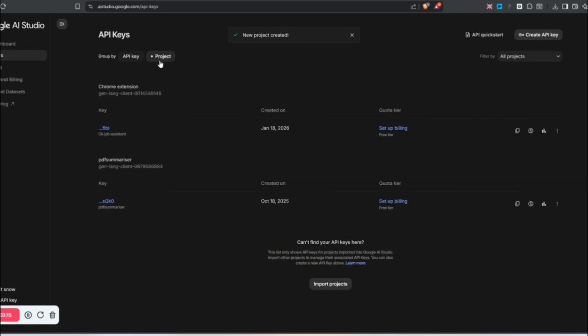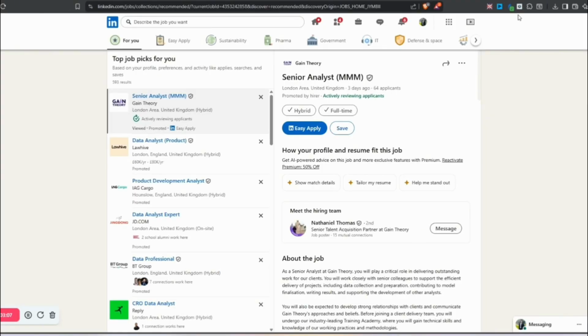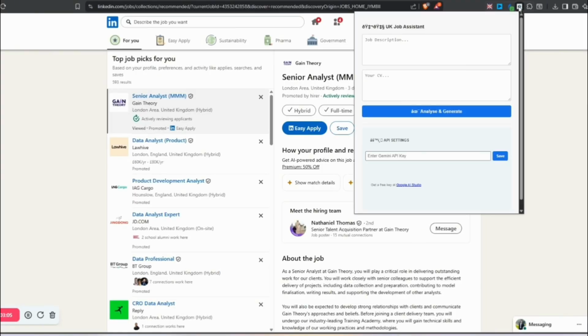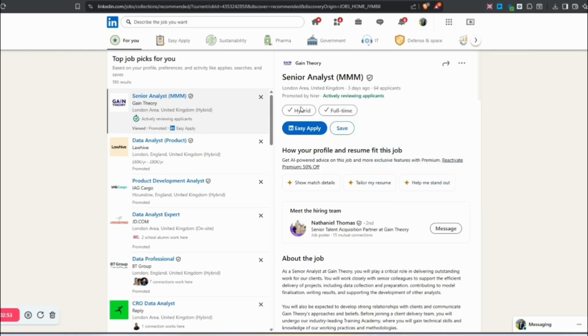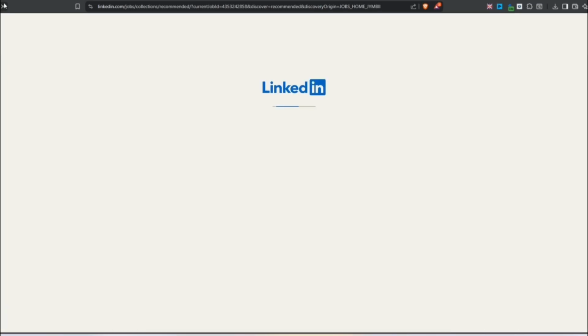As you can see here, I've got a couple of projects. I'll copy the API key, go to my browser, and in the extension, paste my API key. Once I do this, the browser will automatically remember the API key so that I don't have to give it again and again. Now let's see if our extension actually works. I'll again click on a job.